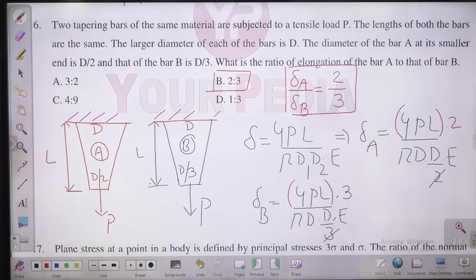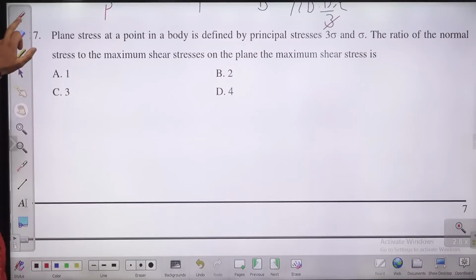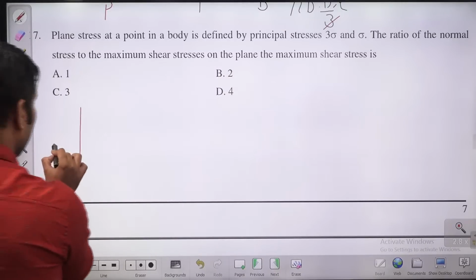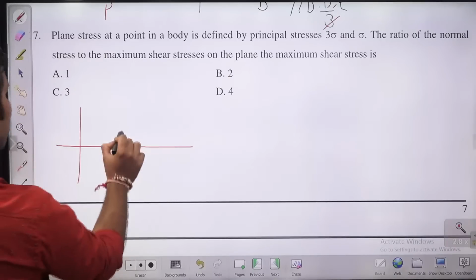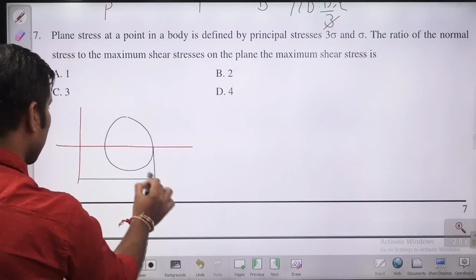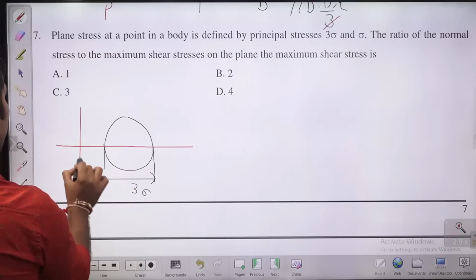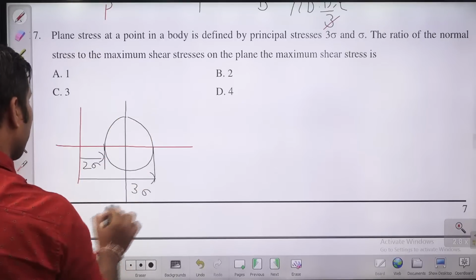Now let us move to next question, question number 17. Plane stress at a point in a body is defined by principal stresses 3 sigma and sigma. The ratio of normal stress to the maximum shear stress on the plane of maximum shear stress. So the plane stresses at a particular cross section are defined by principal stresses 3 sigma and sigma. If you draw the Mohr circle, this is the plane of maximum shear stress.